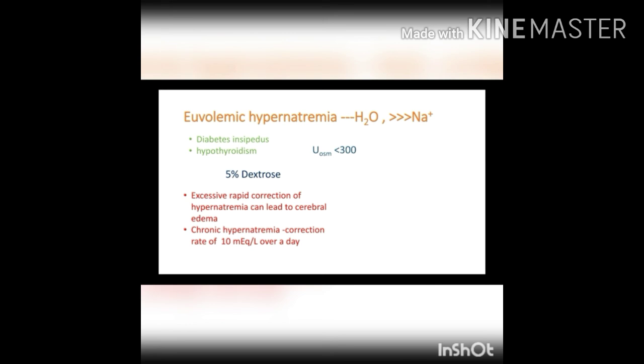In all these cases, the approach for correction of sodium differs in acute and chronic patients. In chronic cases, the hypernatremia is to be corrected slowly. The correction rate should be less than or equal to 10 milliequivalent per liter over a day. But in acute cases, rapid correction should be done to prevent neurological deficit. Excessively rapid correction of hypernatremia can lead to cerebral edema.